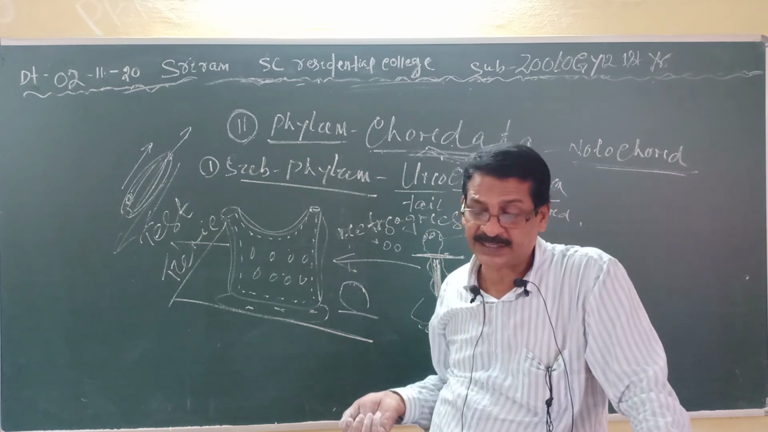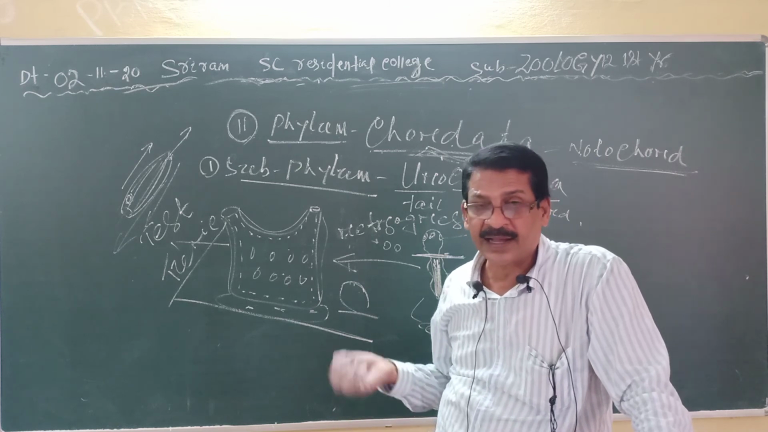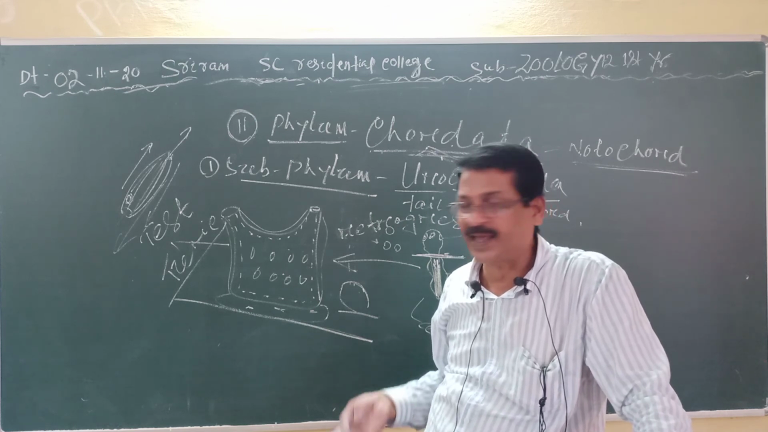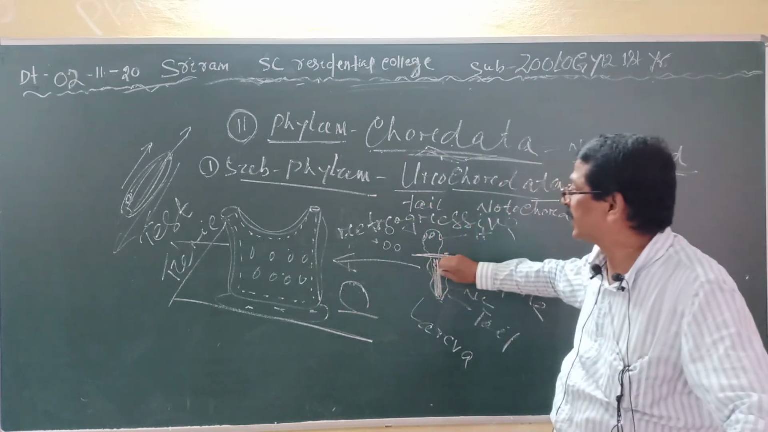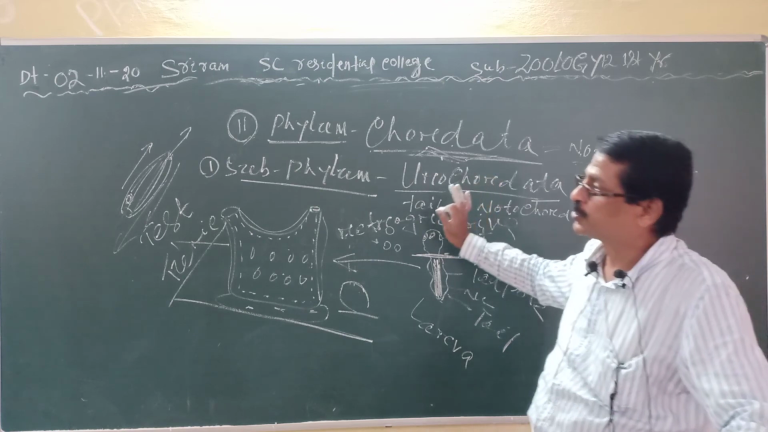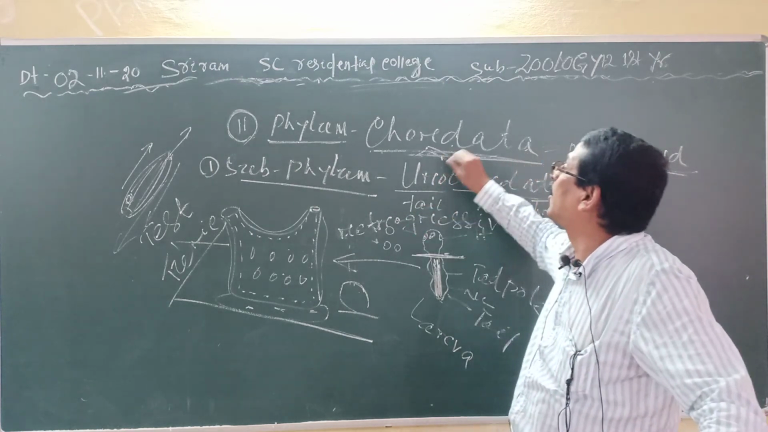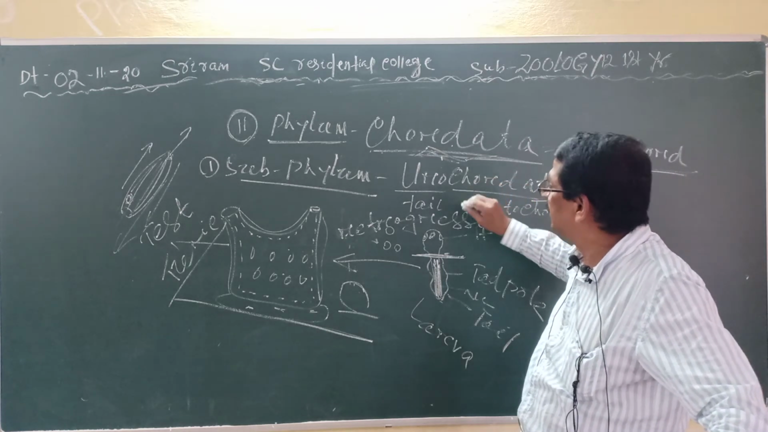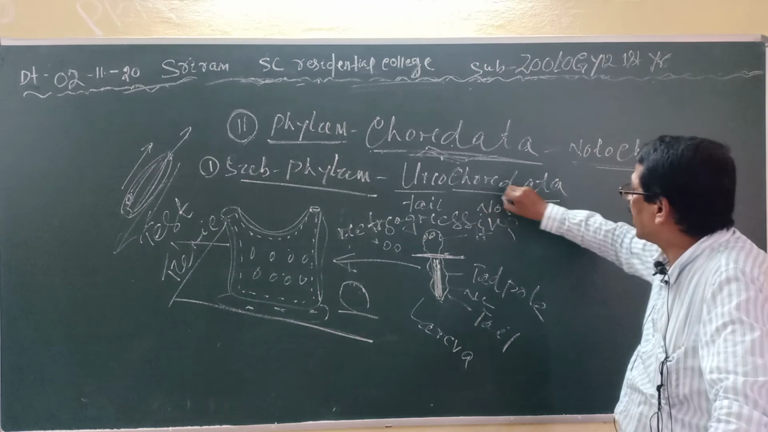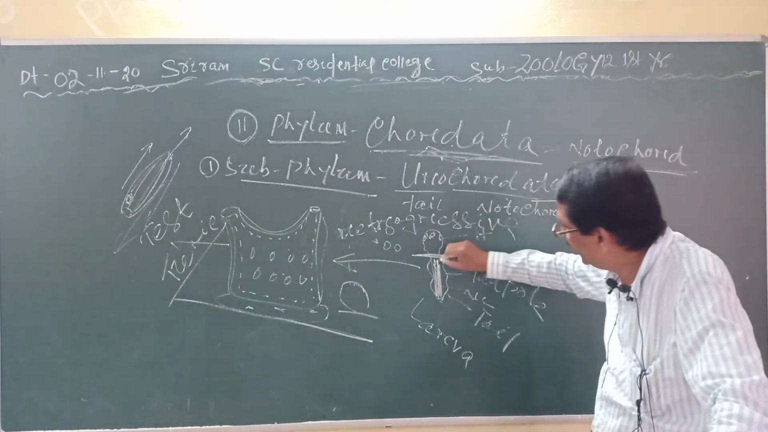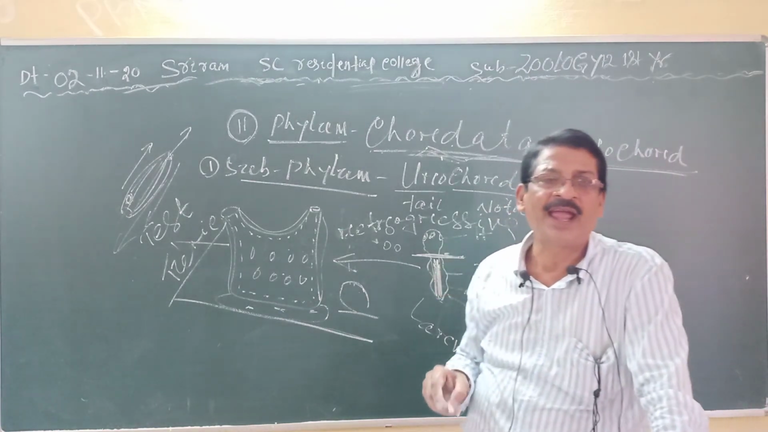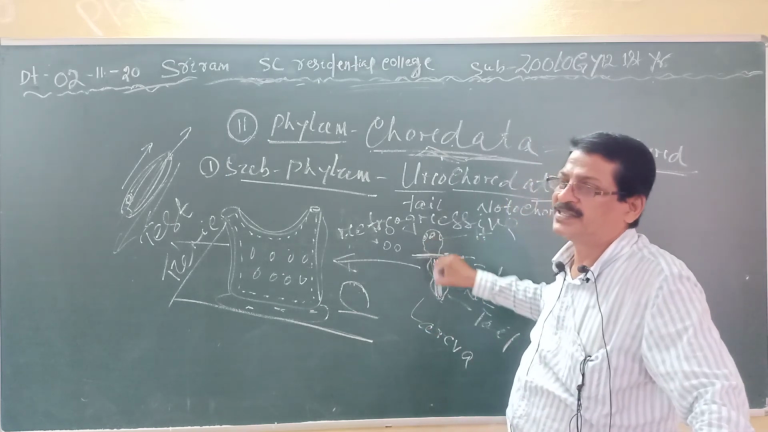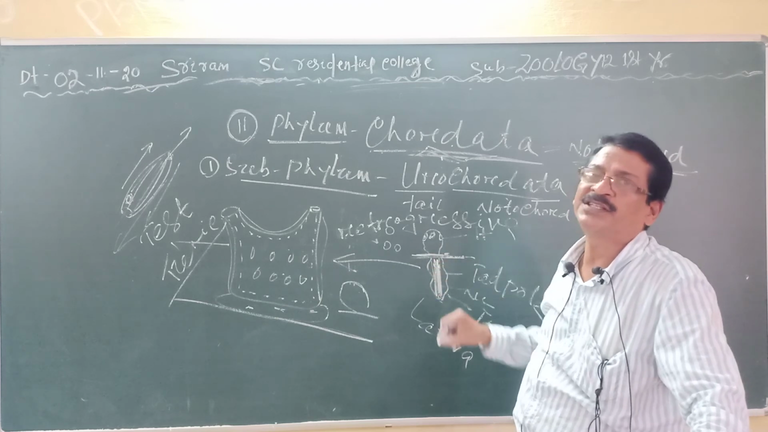Mostly they are hermaphrodites, that means bisexual, and the development is indirect through the tadpole larva. Clear? So this is all about the subphylum Urochordata. Uro means tail, chordata means notochord. That means the notochord is present at the tail region only in the larval condition, but in the adult it is discarded.